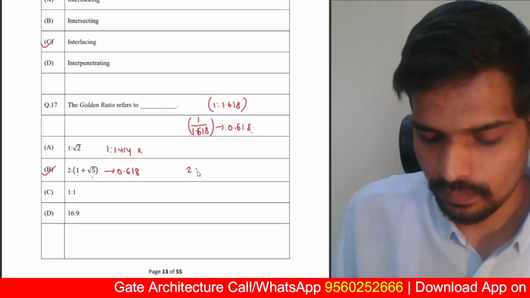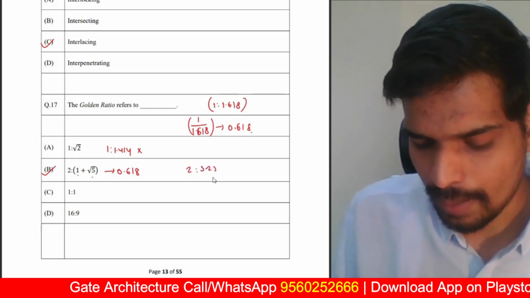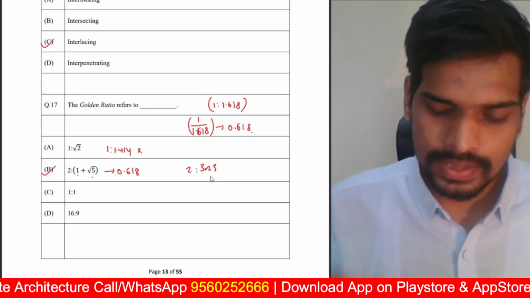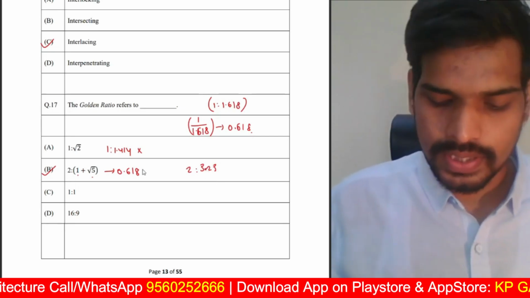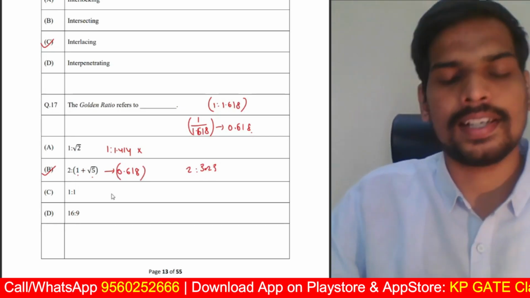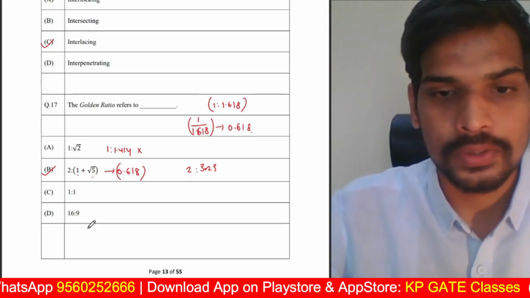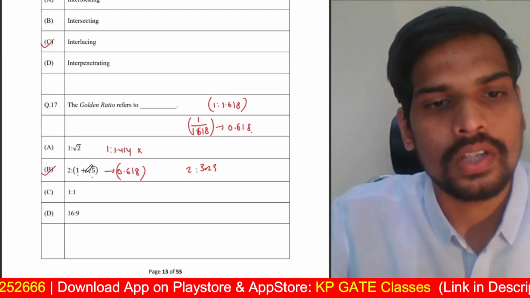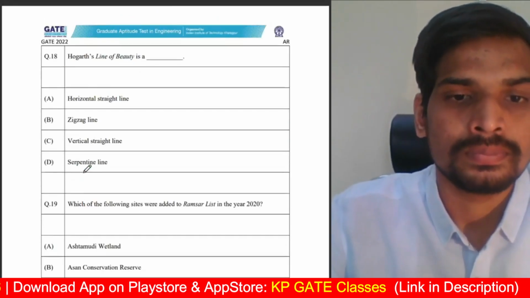2 is to 3.23 approximately. As far as I remember, that's the value of root 5. So 2.23 plus 1 is 3.23. You check and you should get the answer. So B is the correct answer from the given options. 16 is to 9 obviously is not 0.618. It is more than 1. Only option B is the correct answer.